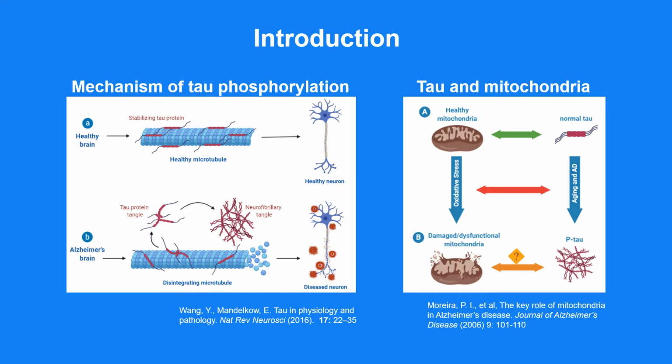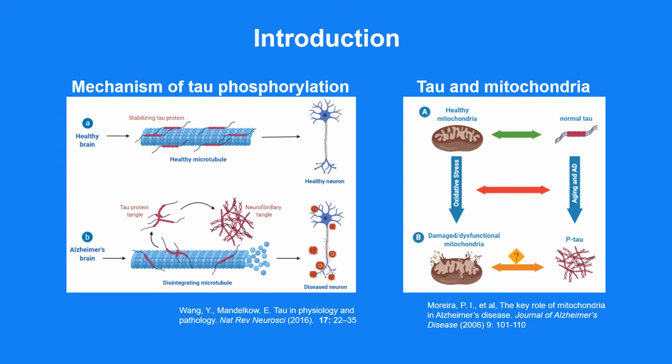To start off, Alzheimer's disease, or AD, is one of the most common neurodegenerative diseases afflicting older people, and is mainly characterized by memory loss, cognitive impairments, and changes in personality. Nearly 1 in 10 Americans over the age of 65 are afflicted with AD, and it is the only disease within the top 10 leading causes of death in the US that cannot be prevented, cured, or slowed.